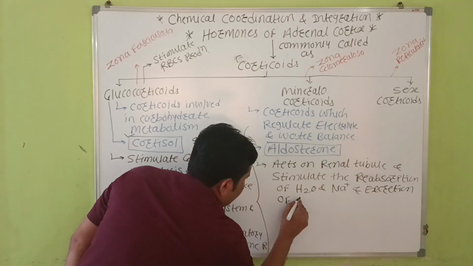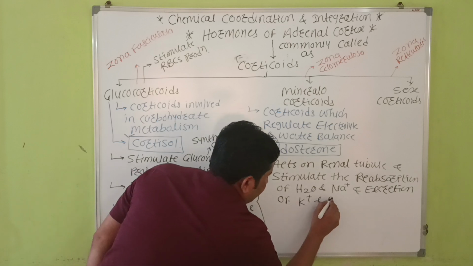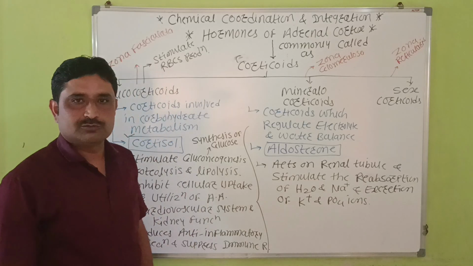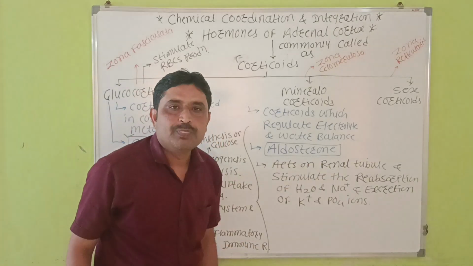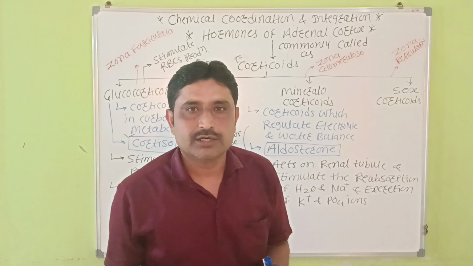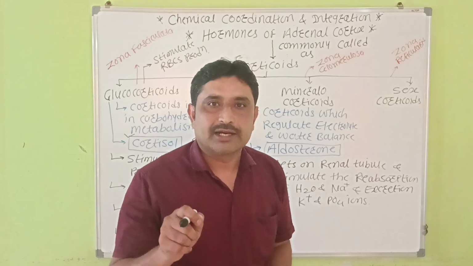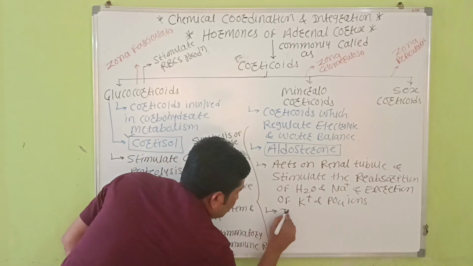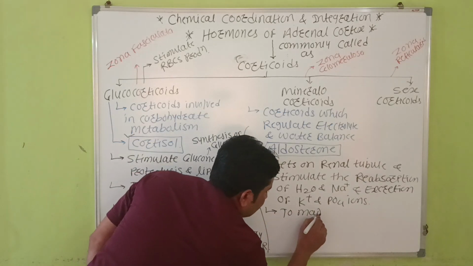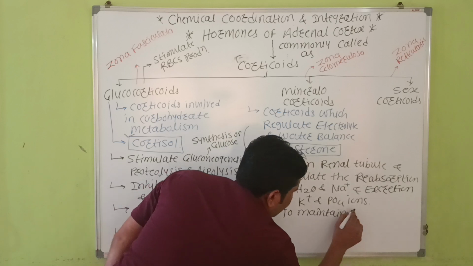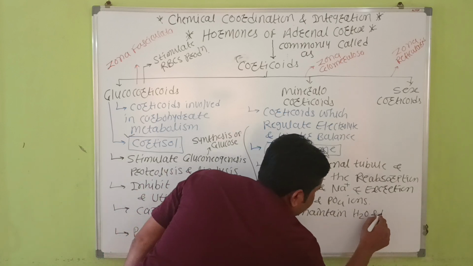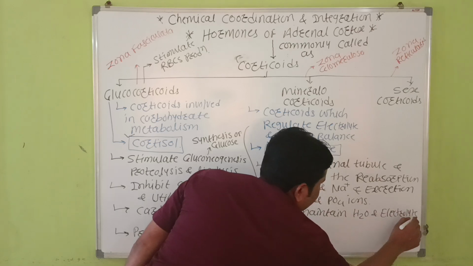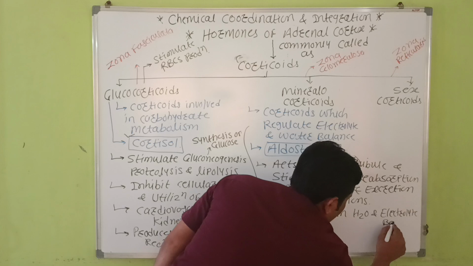और दूसरा करता है excretion of potassium and phosphate ions. So therefore, इसलिए it is responsible to regulate the water and electrolyte balance of the body. So it is responsible to maintain, क्या maintain करता है, maintain water and electrolyte balance of the body.